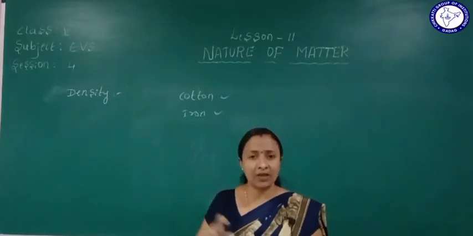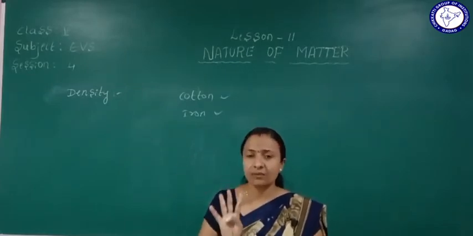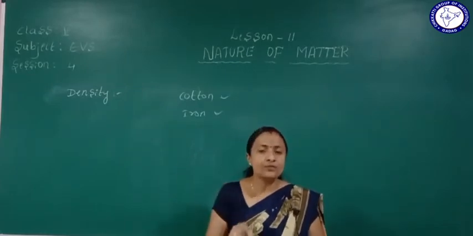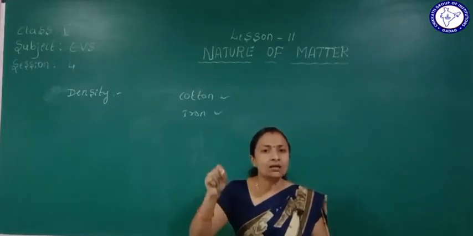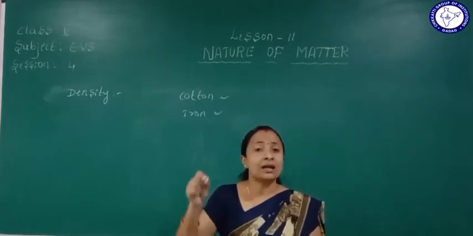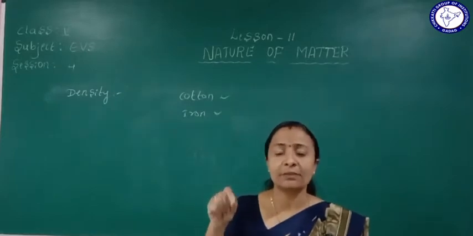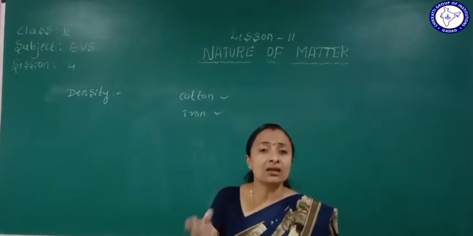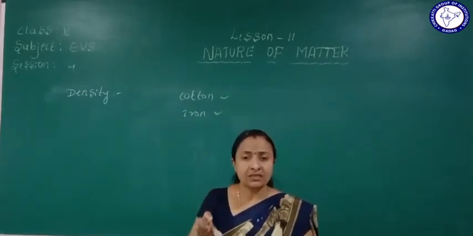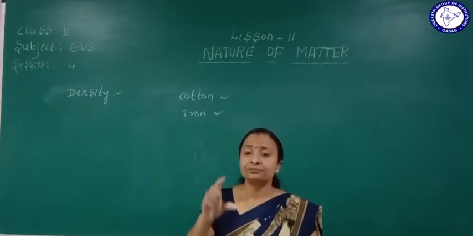Shake well, or else keep it the same. Observe whether they mix or are separated.